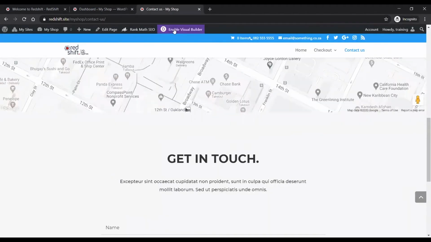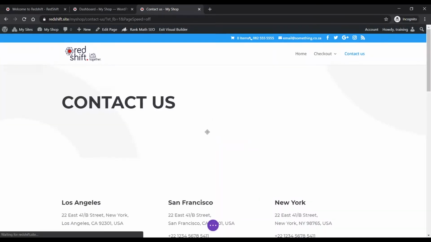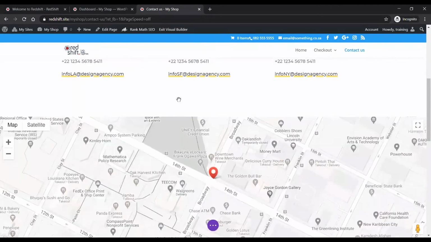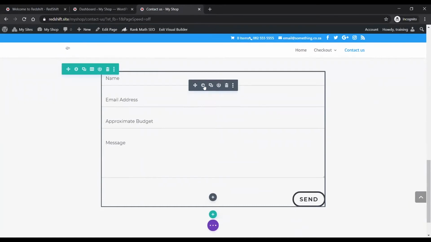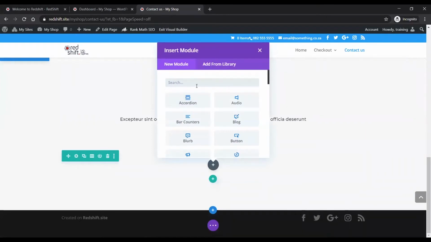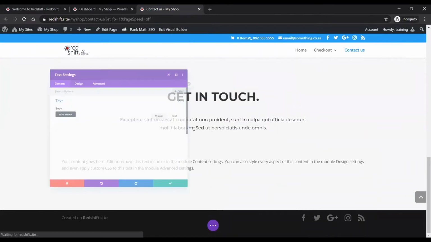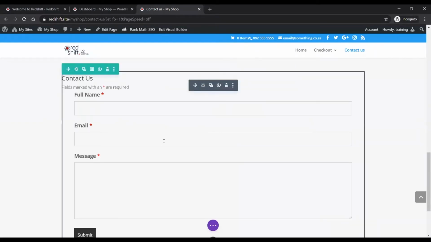When I'm on a page and I'm logged in as an admin, you'll see that I get this black bar at the top where I've got this enable visual builder button. And I'm going to click that now. What that does is allow me to edit these pages in the front end of the website in the Divi builder like that. All right, so now it's loaded up the Divi builder. Here's that existing form. All right, and I'm going to actually just get rid of it. And I'm going to put in my form by putting in a text module and simply pasting in my form code. And then it's put in my form.